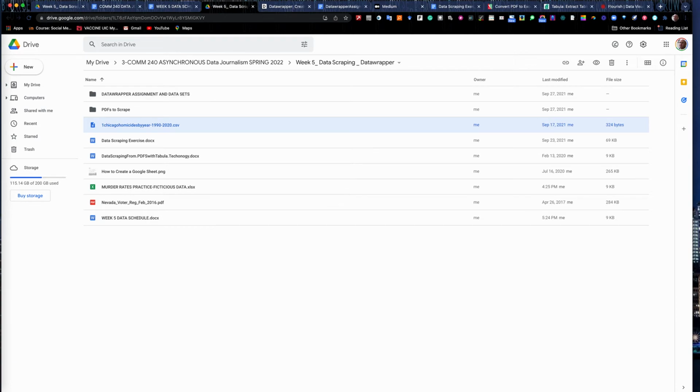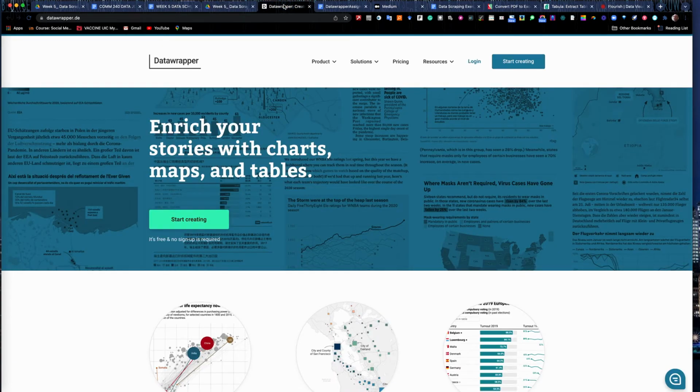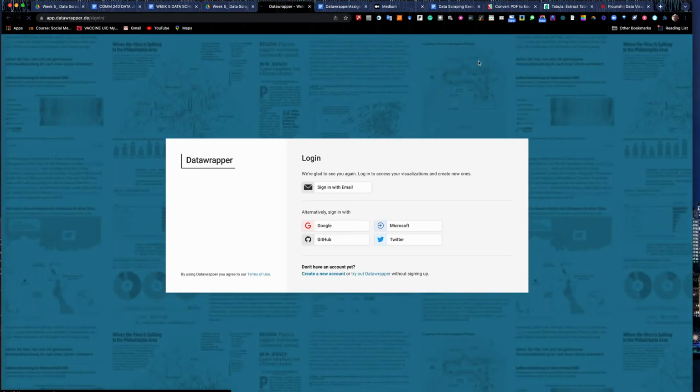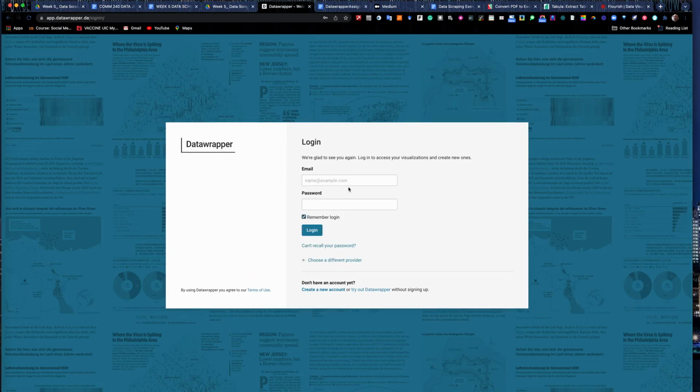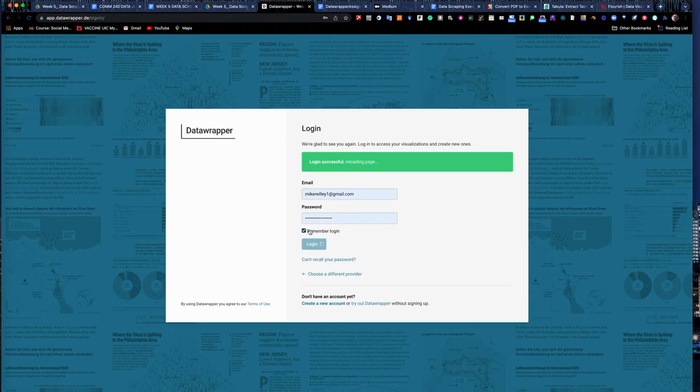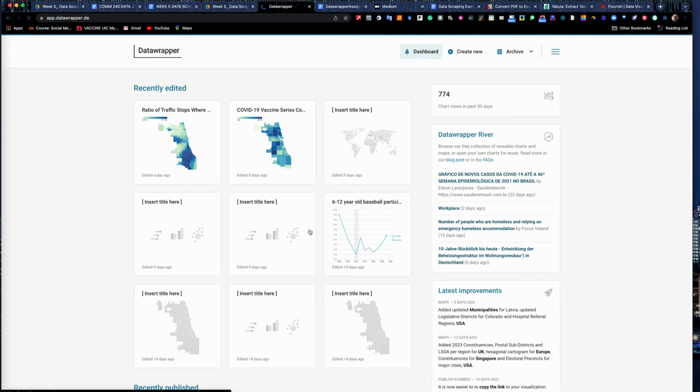So, datawrapper.de. This is a tool that's a Dutch tool. A Dutch company builds it and runs it. Fantastic resource. It has been around for a number of years and more than a decade. You can build all kinds of different maps, charts, and things like that in it.